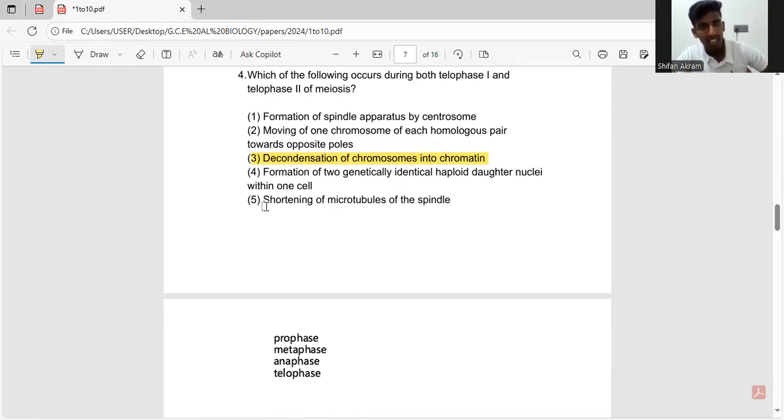And the fifth one is shortening of microtubules of the spindle, which is the same as the second one, because shortening of tubules pulls the chromosomes towards the opposite sides, which occurs in the anaphase, not telophase. So again, we have to eliminate the fourth and fifth one. So the third one is the right answer.